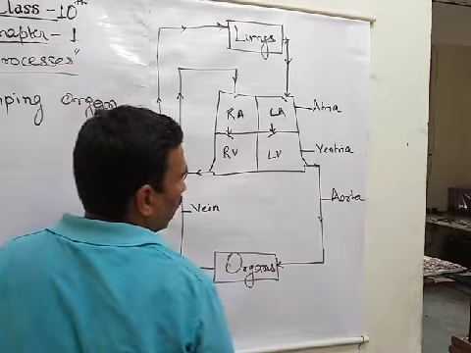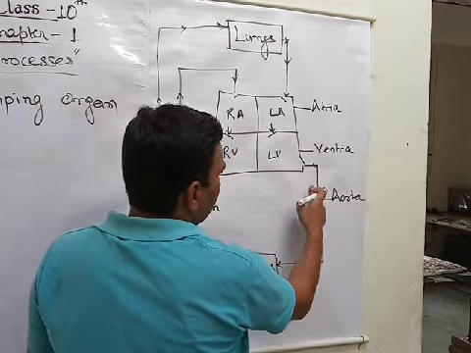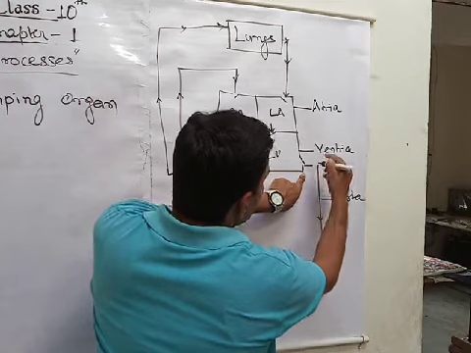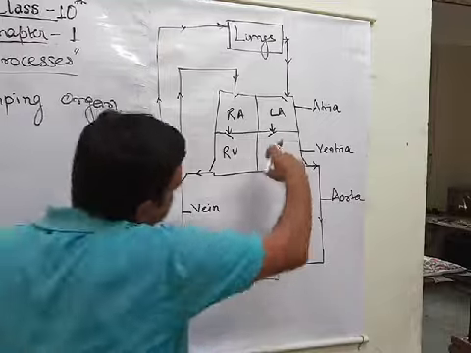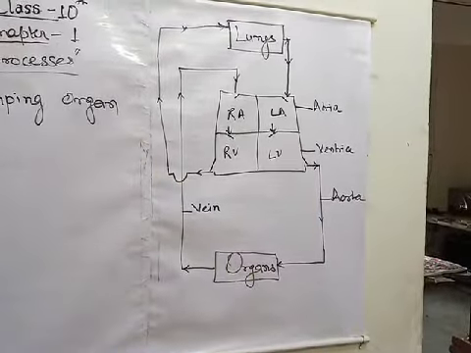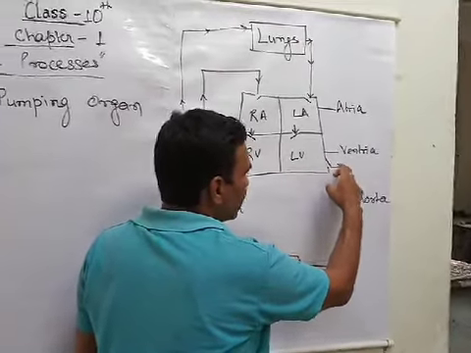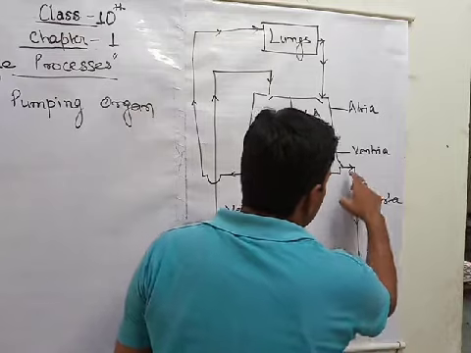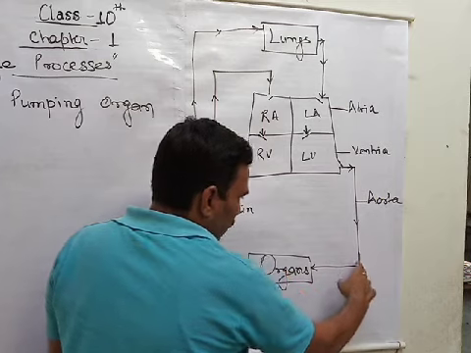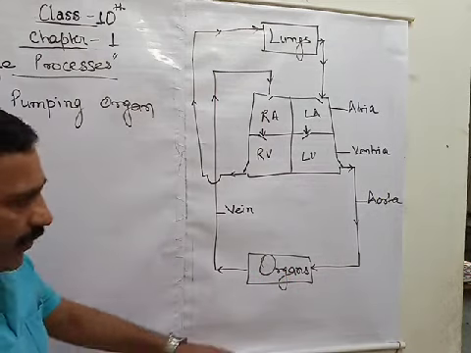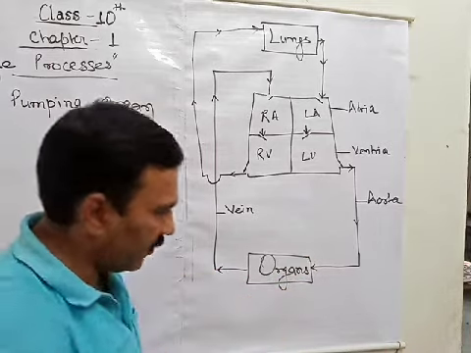Now this is the aorta, got it? Or you can say main artery. This artery, you can see, is expressing the out movement of blood. That means the blood is moving out from the heart, full with oxygen, and it contains oxygenated blood. That means this aorta contains oxygenated blood which is transported to various parts of the body. Here I have written organs. Mind it, I have written organs, not organ. That means different organs.